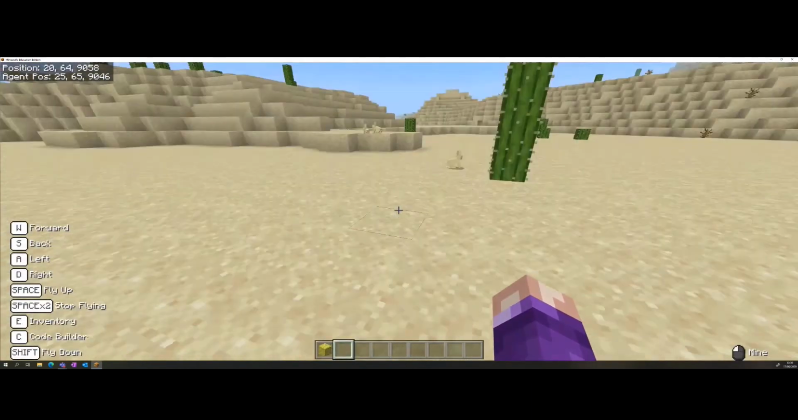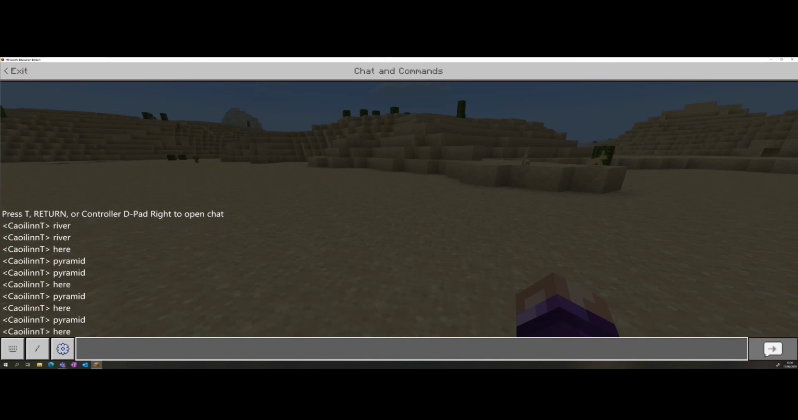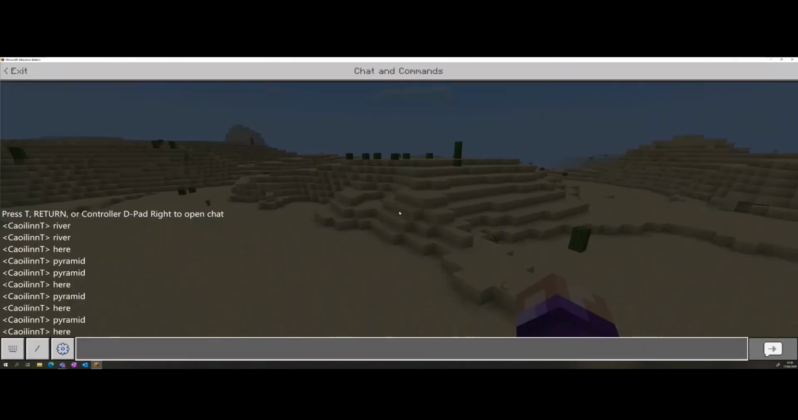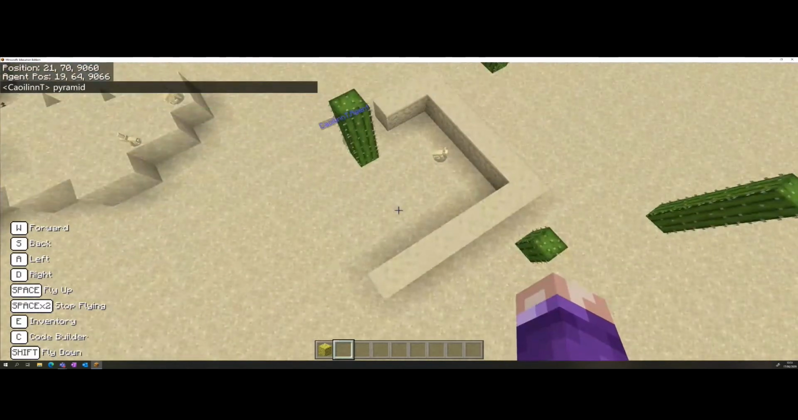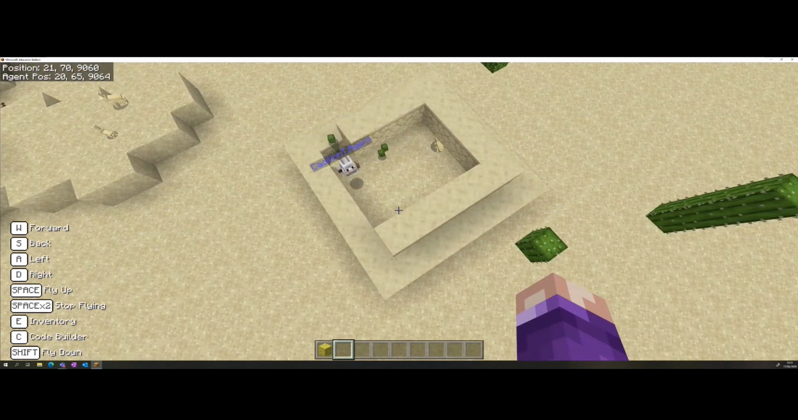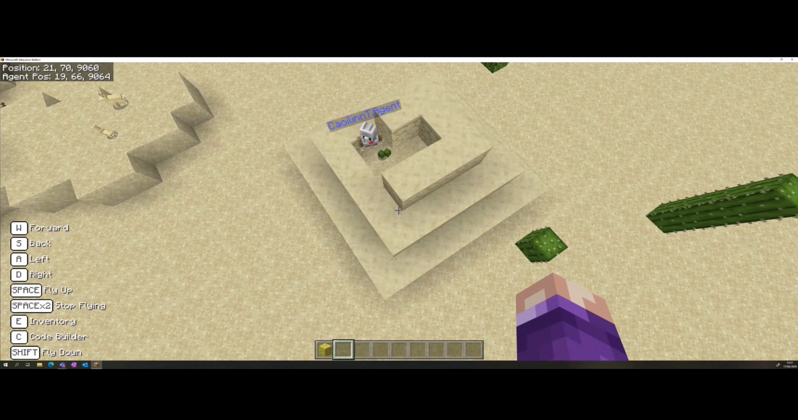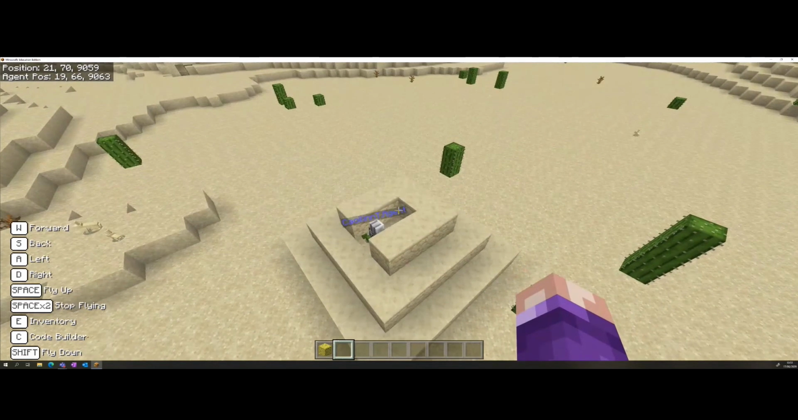I'm going to do T to talk, get my agent to come over here. And then I'm going to test out our code. Okay, so we're almost finished. We want just one more block on the top there to finish out our pyramid.